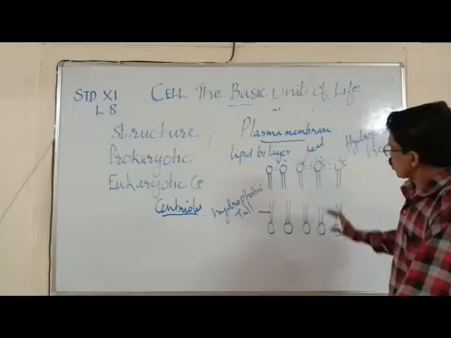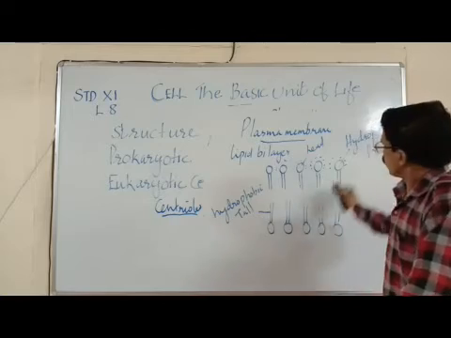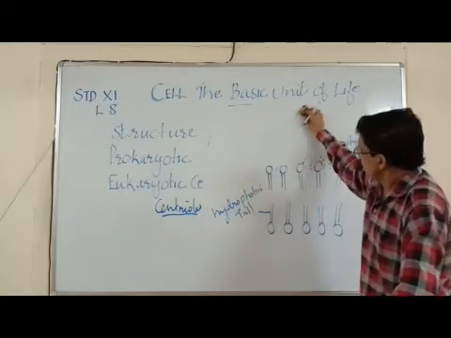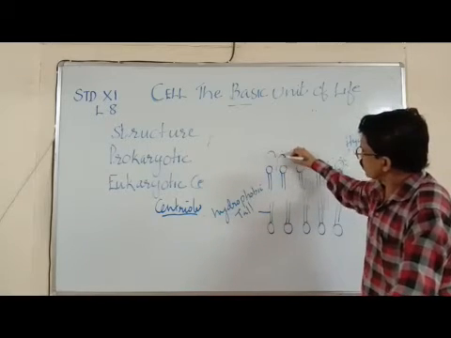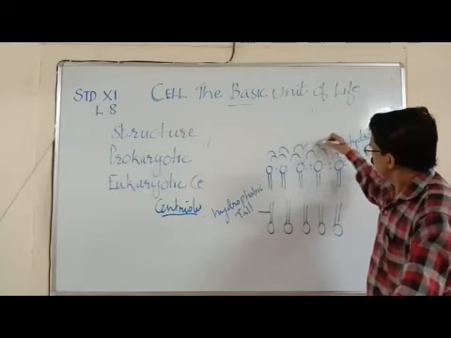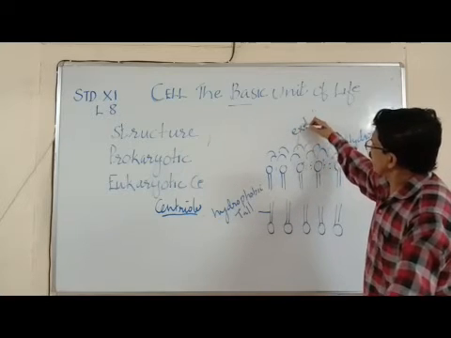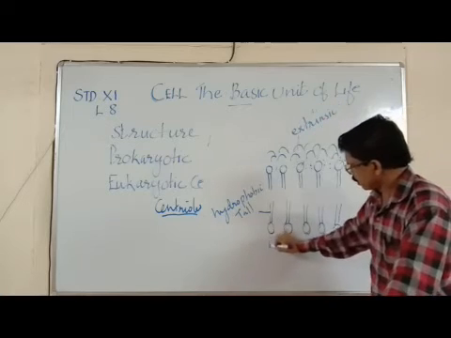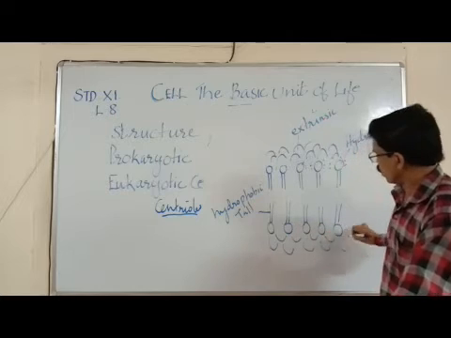Now we can understand that not only are there these phospholipids, there are also proteins. There are two categories of proteins you can observe through the electron microscope. The outer or peripheral proteins we call extrinsic or external proteins. These are seen on either side of the phospholipid molecule.